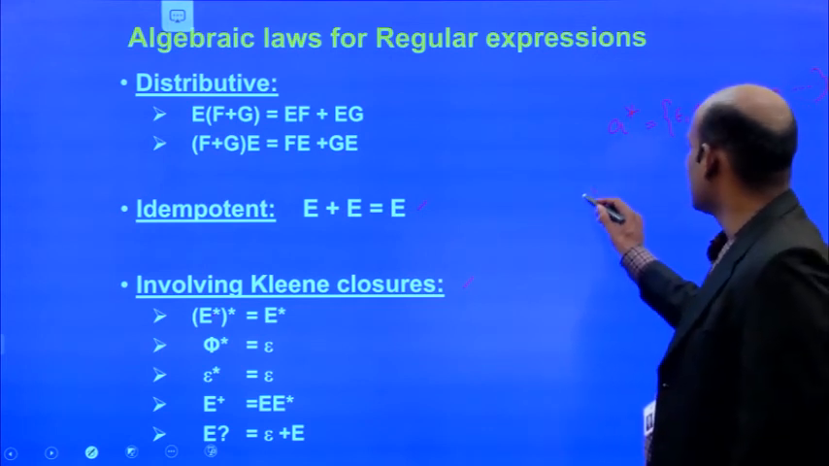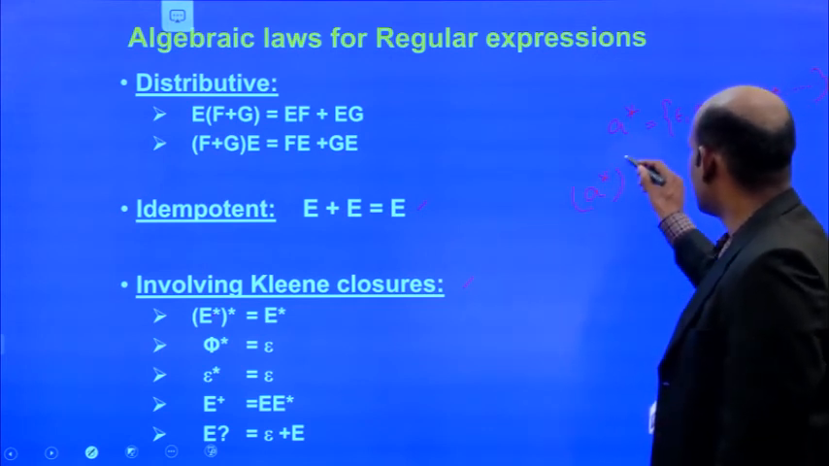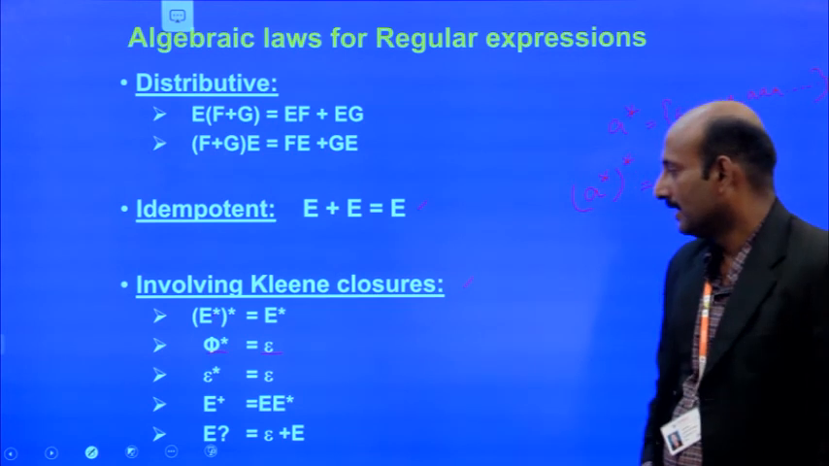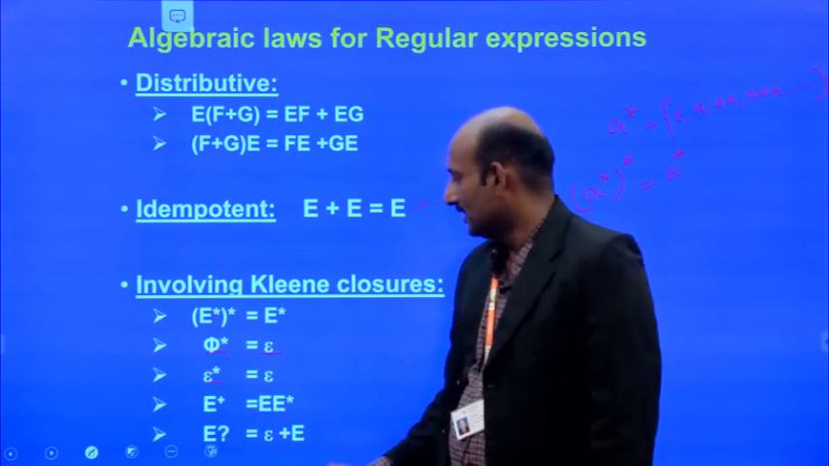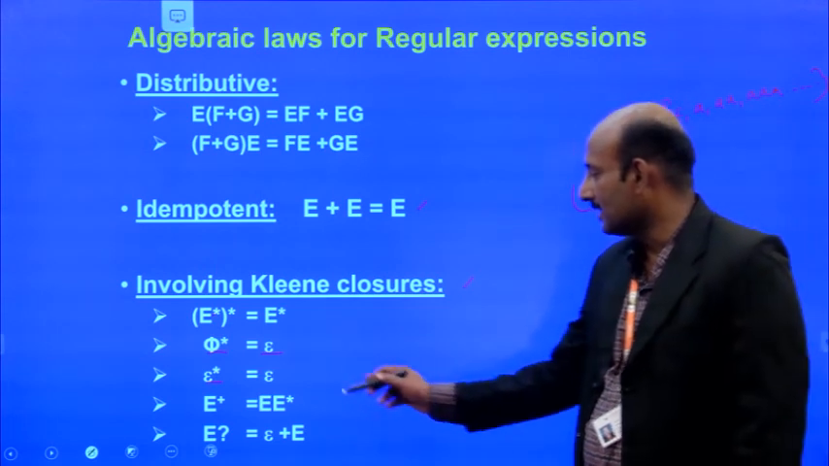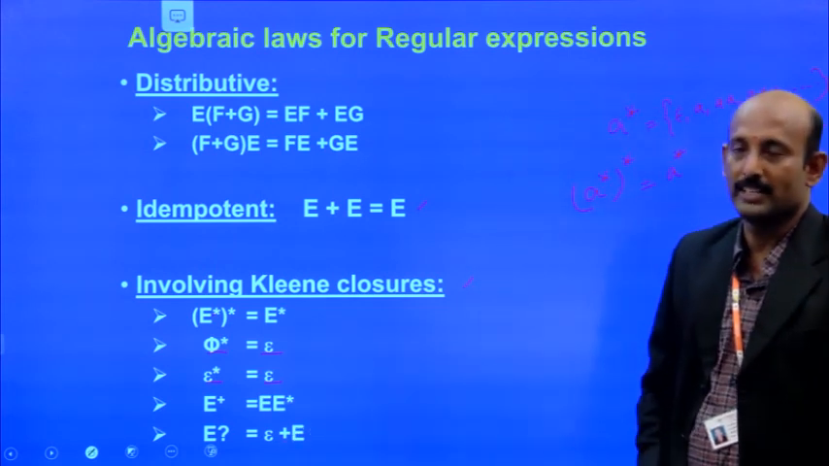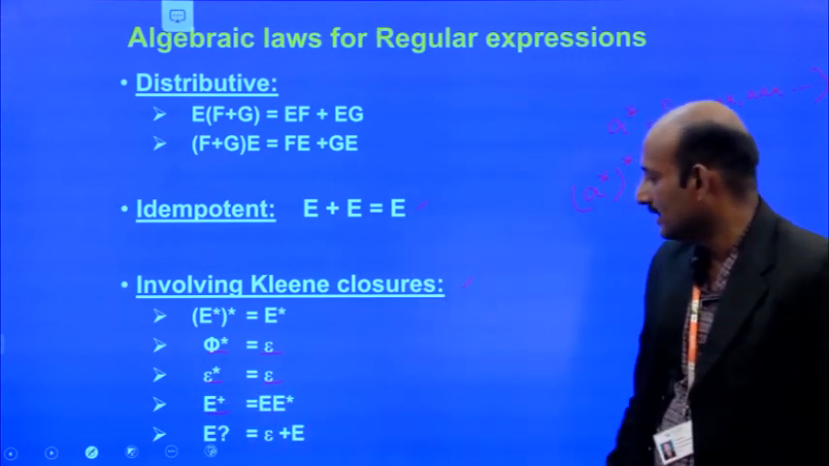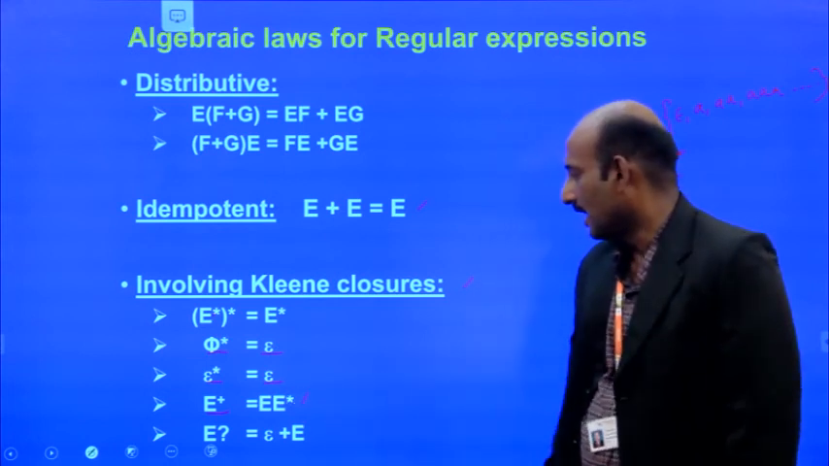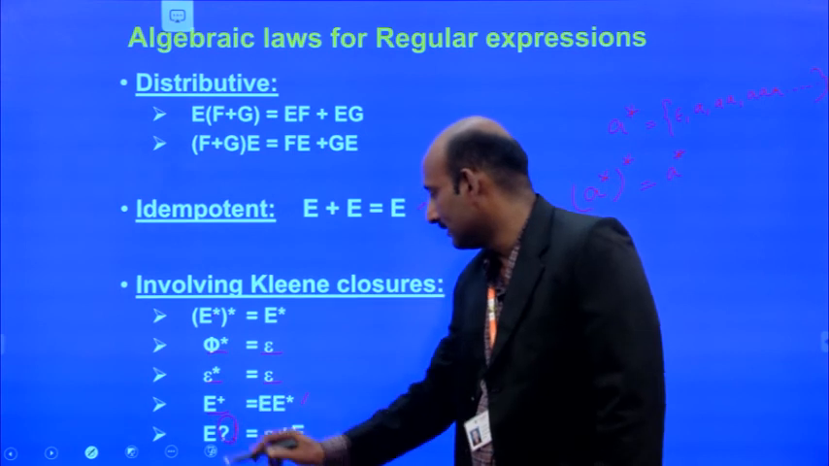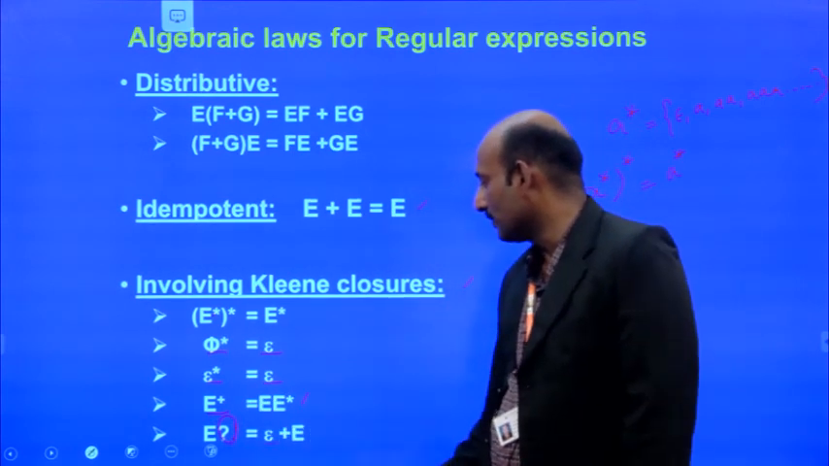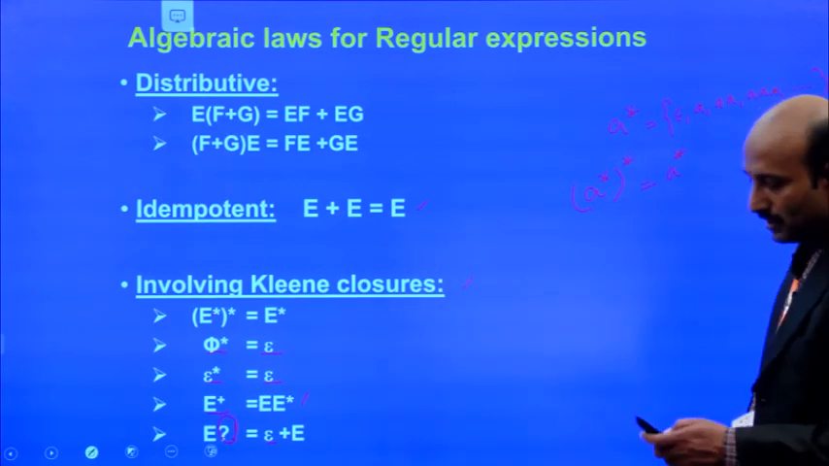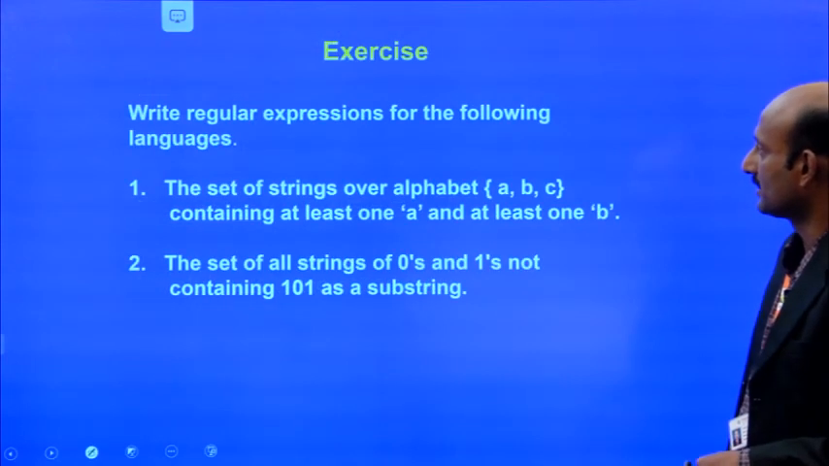So if we write A star and then take the whole star, the meaning is only A star. If you have epsilon star, the answer is only epsilon, the empty string. Similarly, E plus gives E E star, and E with a question mark may be epsilon, so we write epsilon plus E. So these are all the algebraic laws for regular expressions.